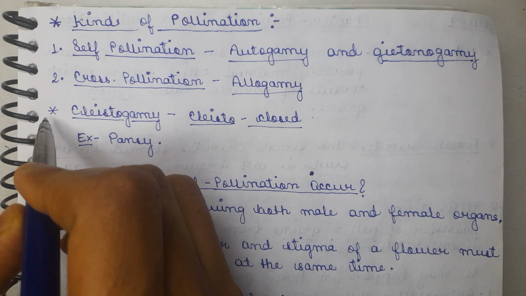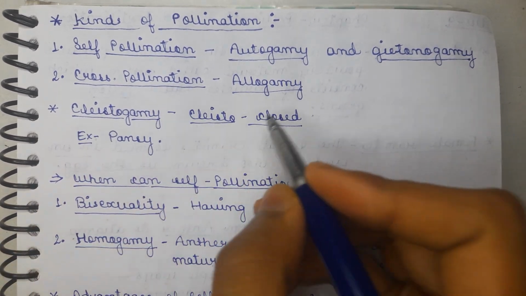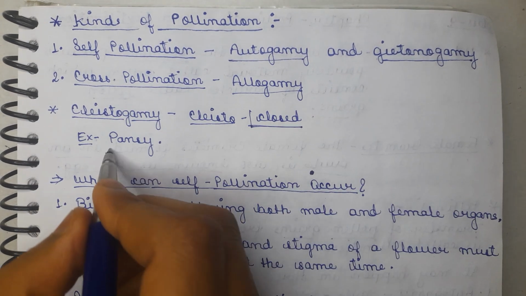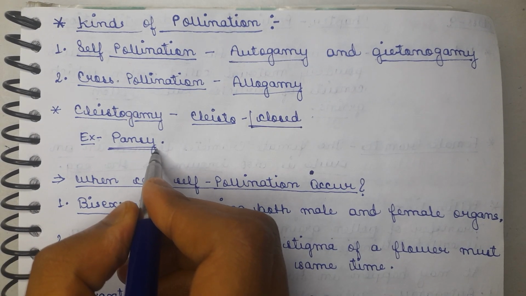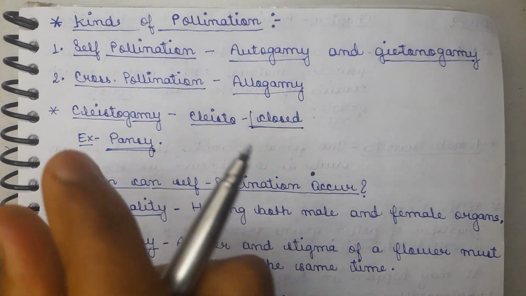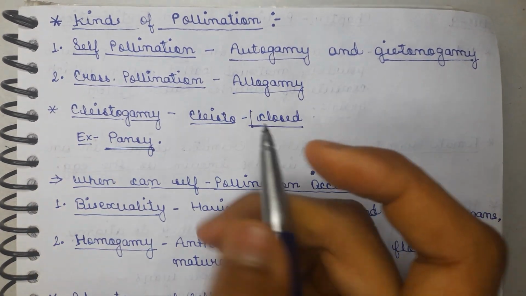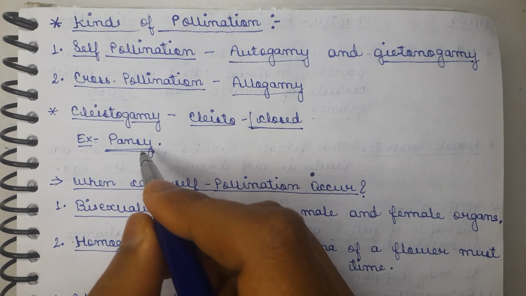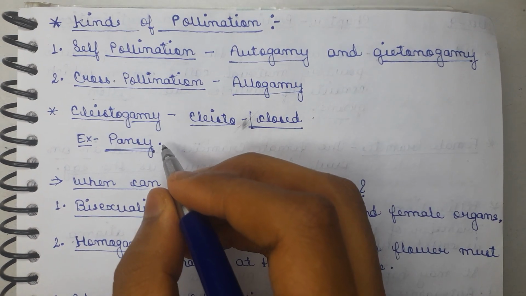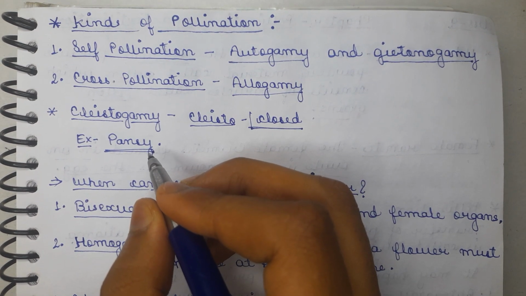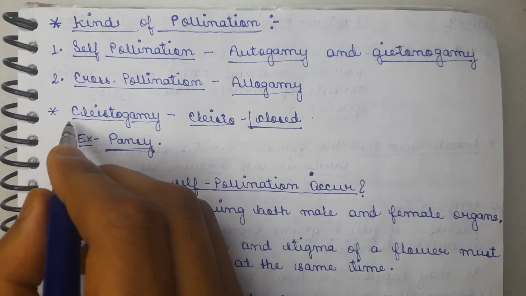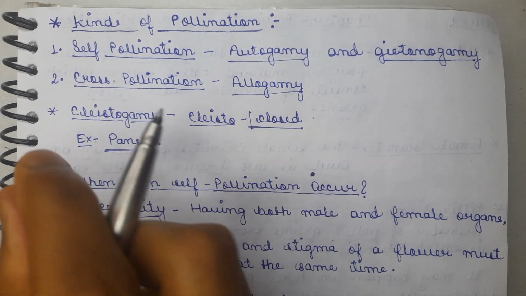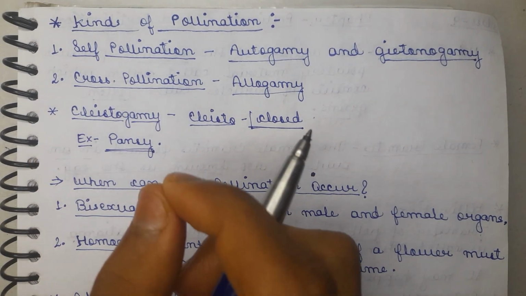Now the topic is cleistogamy. Cleisto means closed. In some plants or flowers, for example pansy, the flowers remain closed in shape. They grow close to the ground level and do not open at all, and the anther and stigma lie close to each other, maturing at the same time, and self pollination occurs inside the bud. So the term cleistogamy basically means a closed bud in which the anther and stigma get pollinated inside it.